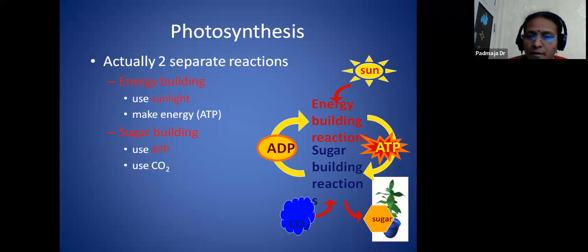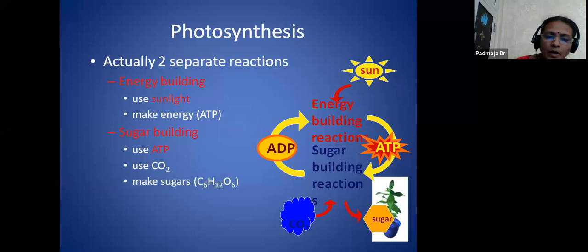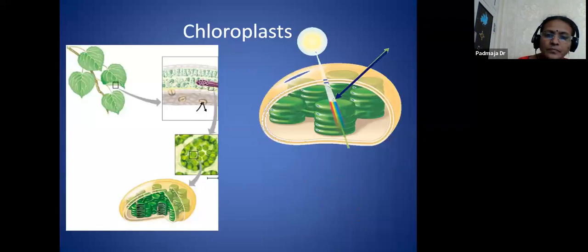If you see here, when carbon dioxide and water combine to form glucose and oxygen, the oxygen that is evolved outside is coming from the water, not from the carbon dioxide. And this carbon dioxide is utilized in the dark reaction, and that is helpful for the formation of starch. So the formula for sugar is C6H12O6. And if you see here, the leaf is the photosynthetic organ. The photosynthetic organ in a plant is the leaf.